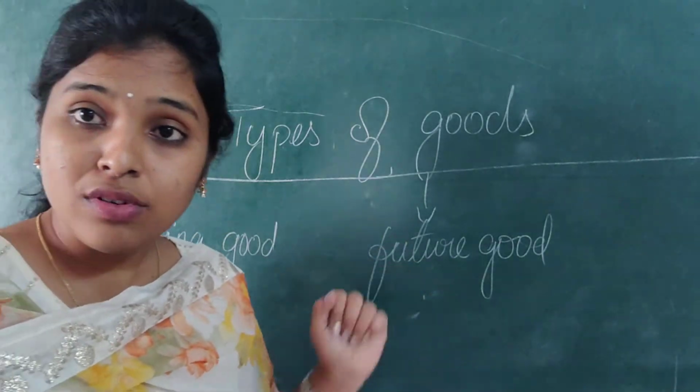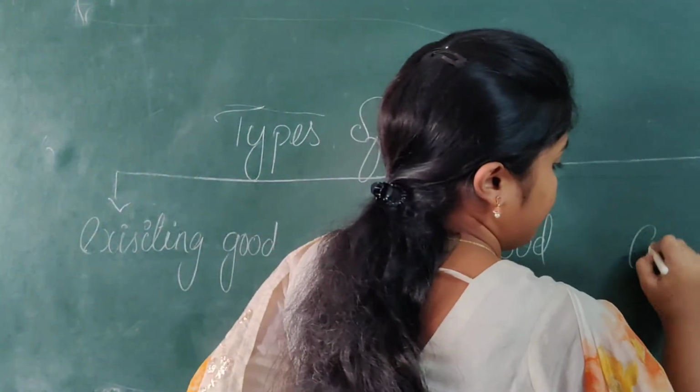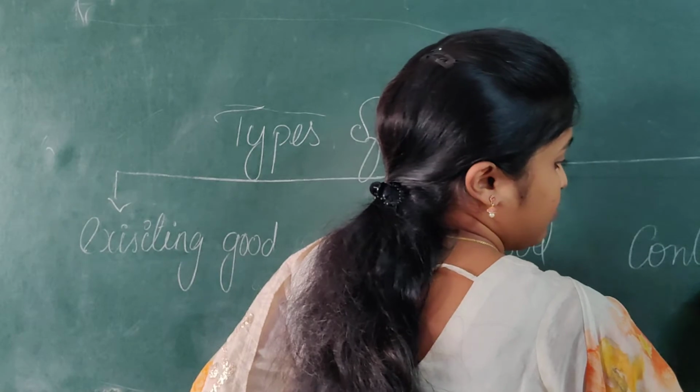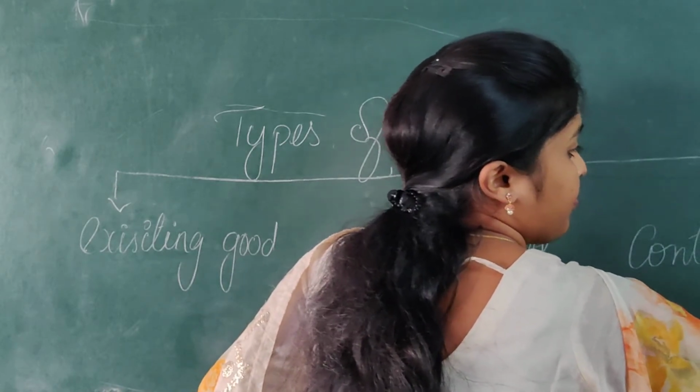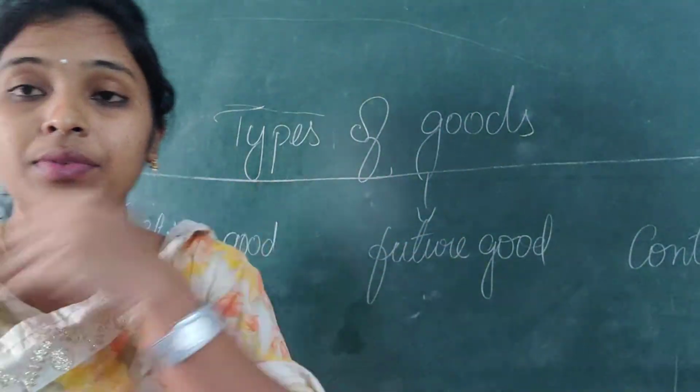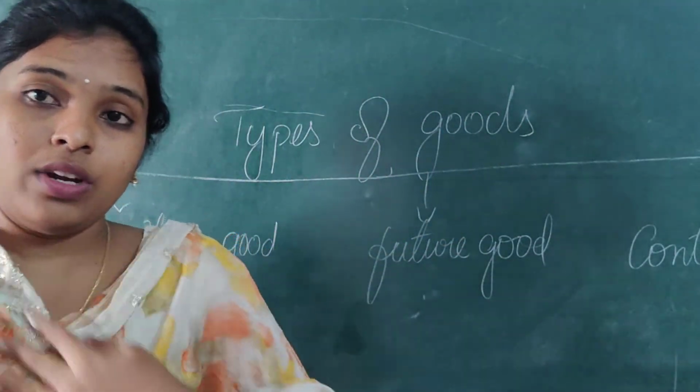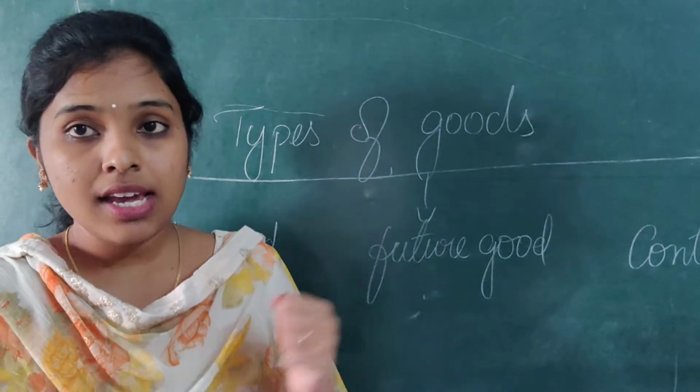Next one is future goods. And the last, third one is contingent goods. Now let's describe each one.